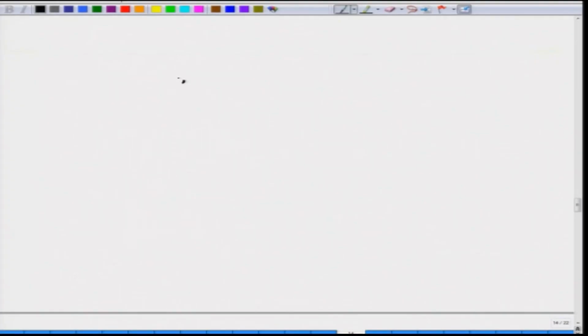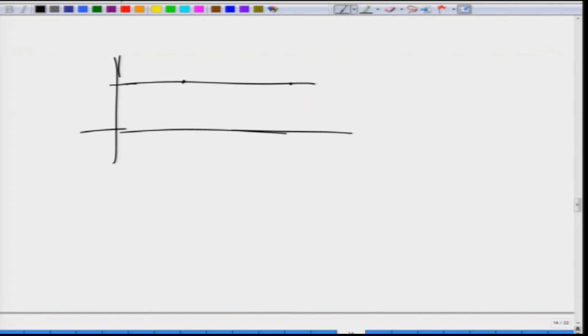So, now let us see a practical thing. Suppose an object is moving from one place to another, and its position is the same at two points. You take a point here, the object is moving, and you draw the motion of this object whatever way. After some time it comes back to the same position. This is the time, this is the position.